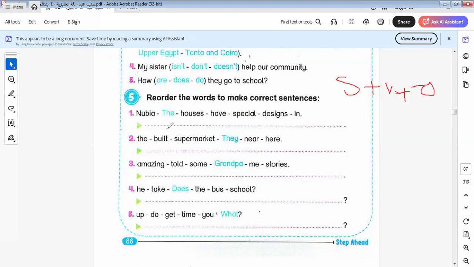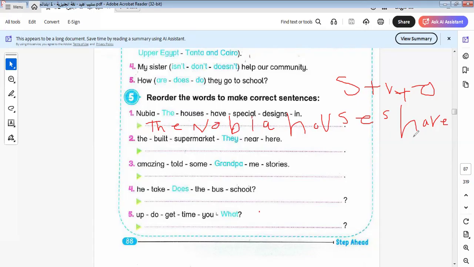What can I do with this sentence? Where is the subject? The Noba houses. This is the subject, Noba houses. Have what? Have special designs.